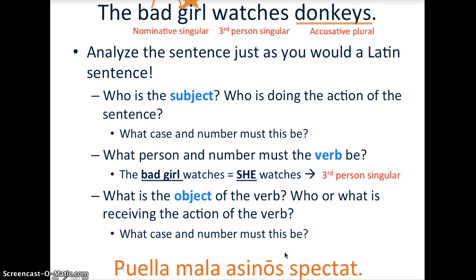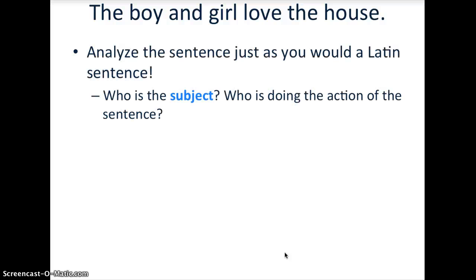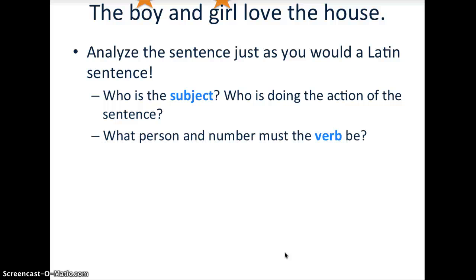All right, let's move to another example. The boy and girl love the house. Okay, what are we going to do? That's right, we're going to analyze it just like we would a Latin sentence. Who is the subject? Who is doing the action? The boy and girl love the house. Who is doing the loving? Awesome, the boy and girl. So we're going to star those. Also, you know that those are singular. They're nominative singulars. What person and number must the verb be?